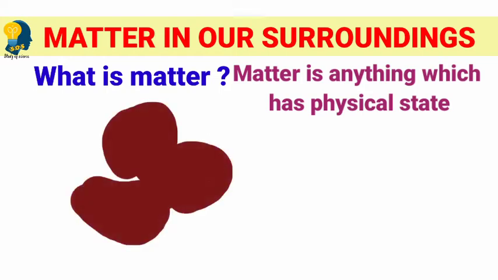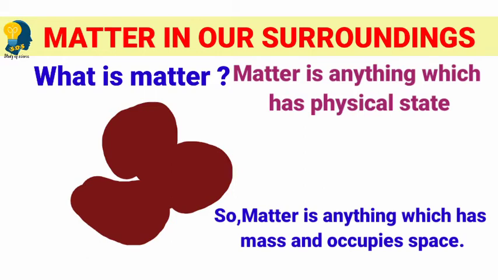Take an example of a stone. When we keep this stone in some place, it occupies space, and it also has mass. So this stone is considered to be matter. Similarly, there are so many objects surrounding us. Those objects have mass and they occupy space. In other words, they have both mass and volume. So we call such physical things matter.